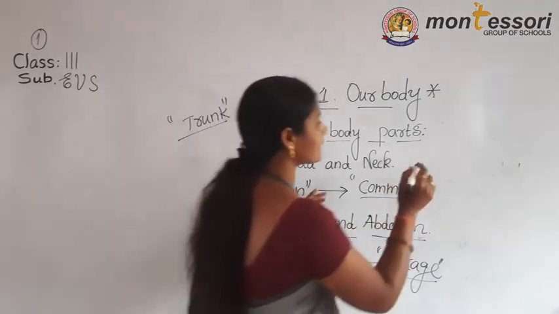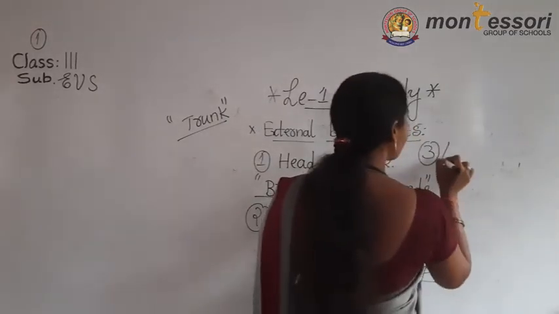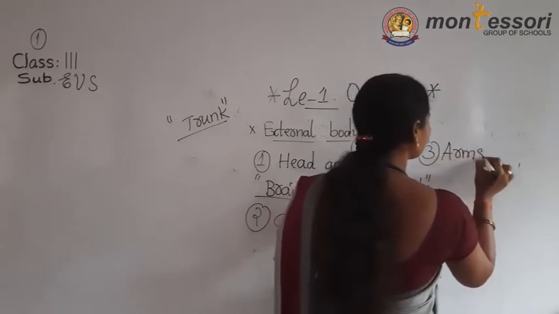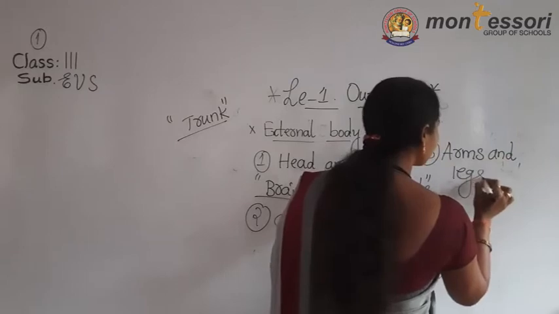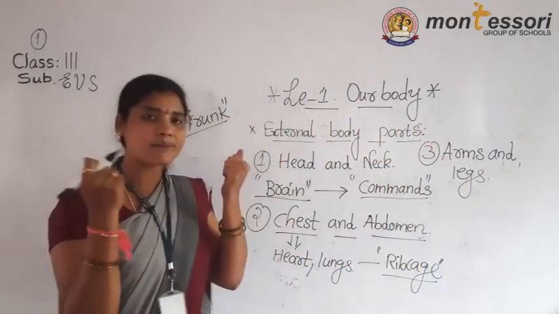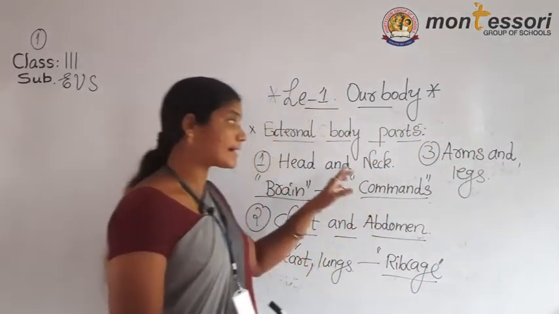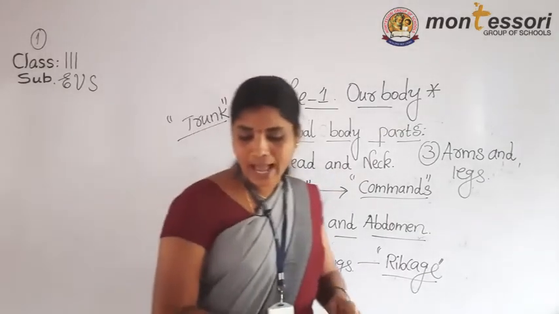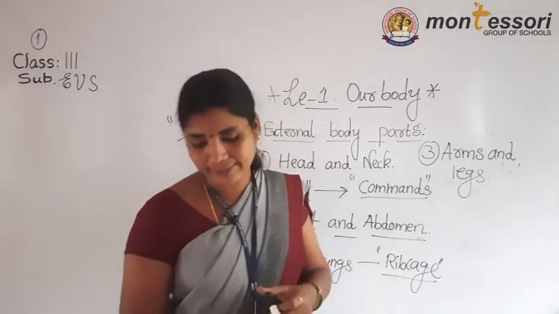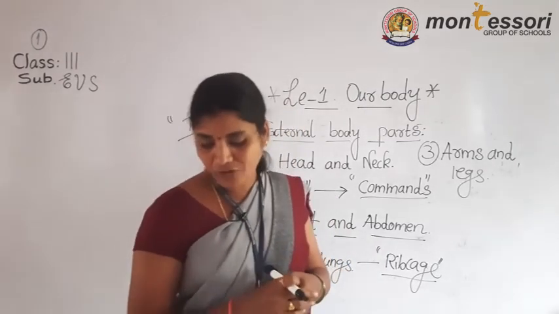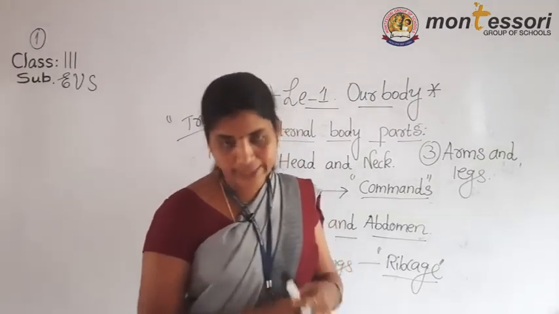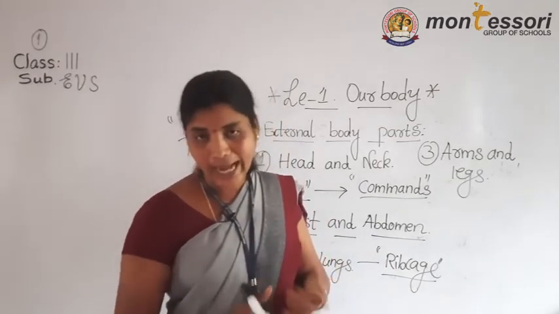Next, we are discussing the arms and legs. This is also external parts. The arms and hands are located in the upper part of our body. The hands perform various activities like holding, touching and lifting.